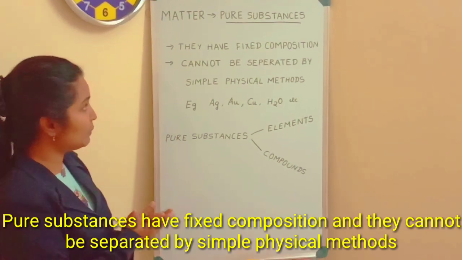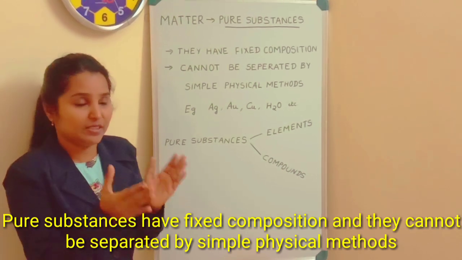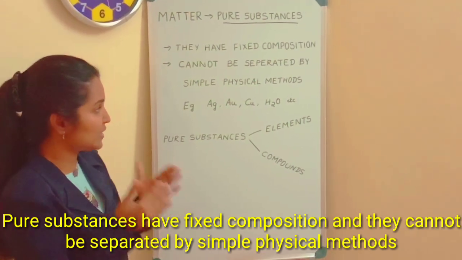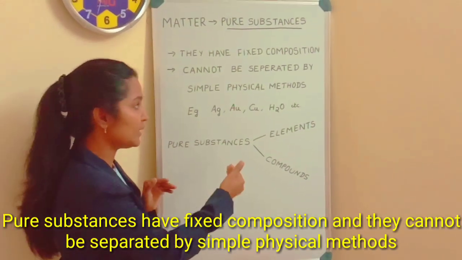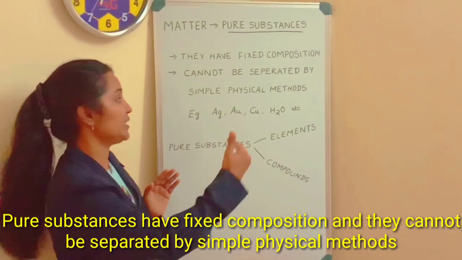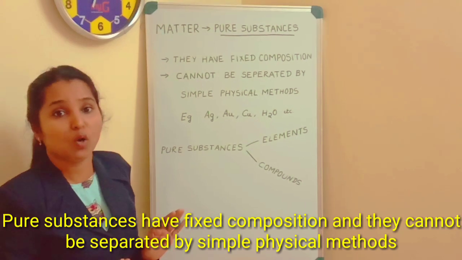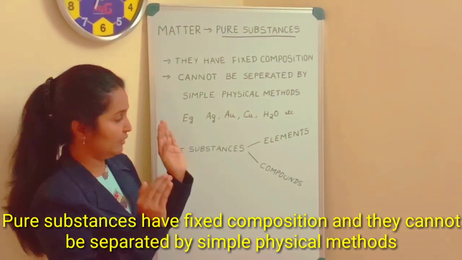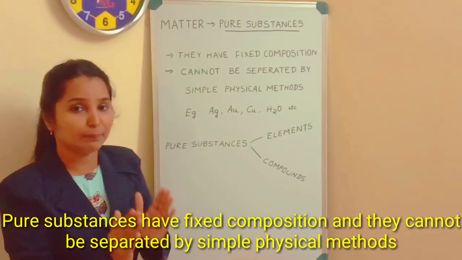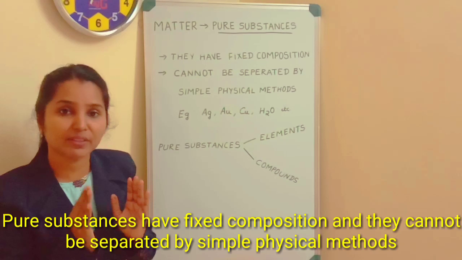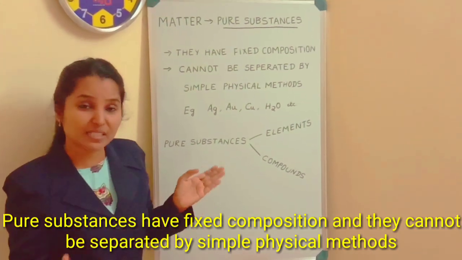So, a pure substance can be any type of matter, but it should have a fixed composition, a fixed ratio of atoms in it. If two hydrogen and one oxygen make water, then two hydrogen and two oxygen will become hydrogen peroxide. It will never be water. For a substance to be a pure substance, the first mandatory thing is that it should have a fixed composition. And another thing, it cannot be separated by simple physical means.